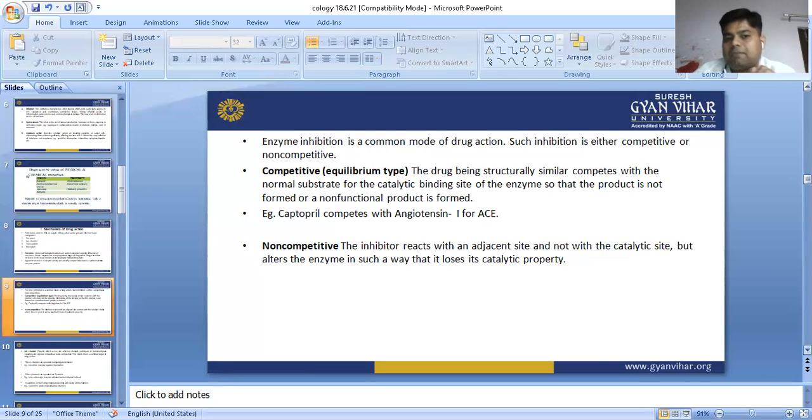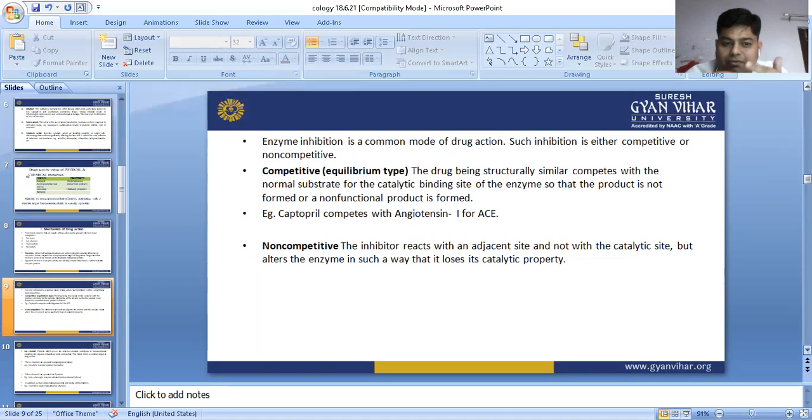Actually, what would happen when the substrate structure and drug structure are the same? Then the enzyme is unable to distinguish between substrate and drug, and both compete with the particular enzyme.